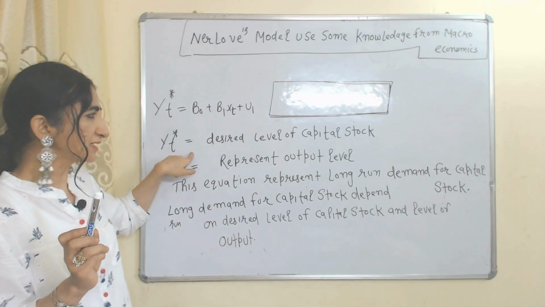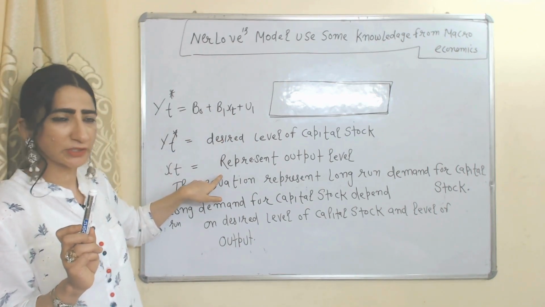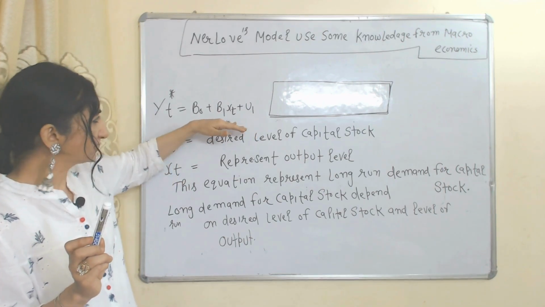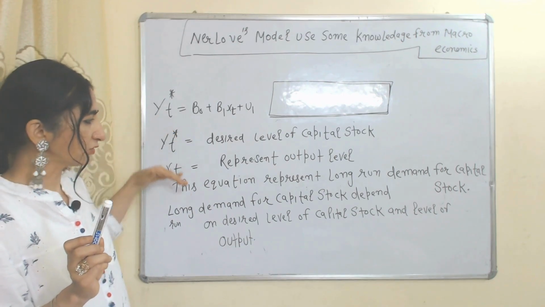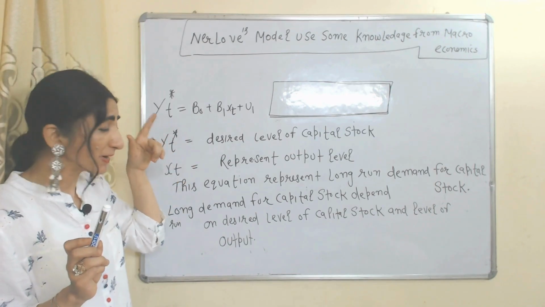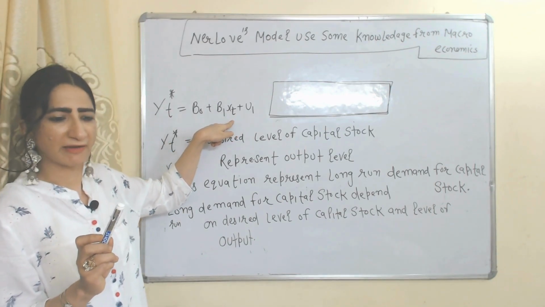Y_t* represents the desired level of capital stock. X_t represents the output level, along with the error term, coefficient and intercept. This equation mainly represents the long run demand for capital stock because it depends on the desired level of capital stock and the output level.